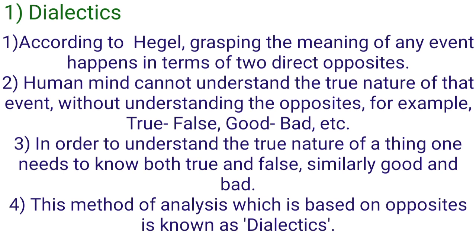Human mind cannot understand the true nature of that event without understanding the opposites, for example, true false, good bad, etc. In order to understand the true nature of a thing, one needs to know both true and false. Similarly, good and bad. This method of analysis, which is based on the opposites, is known as dialectics.